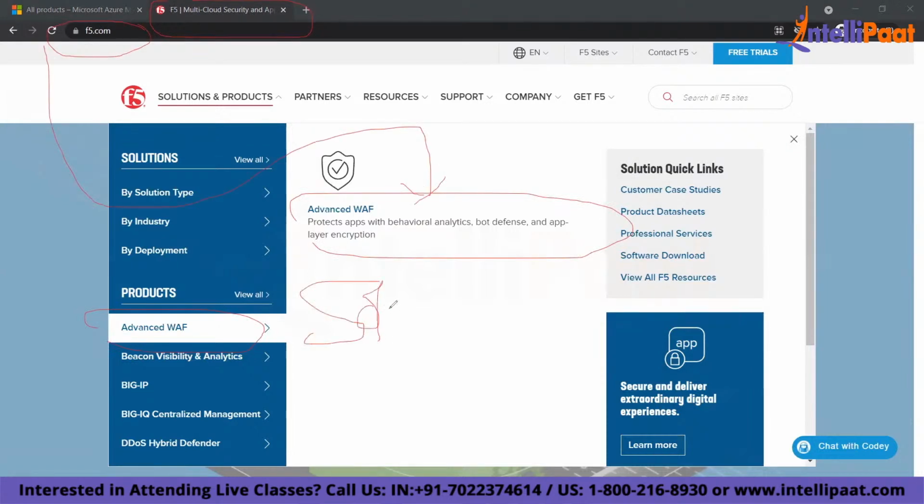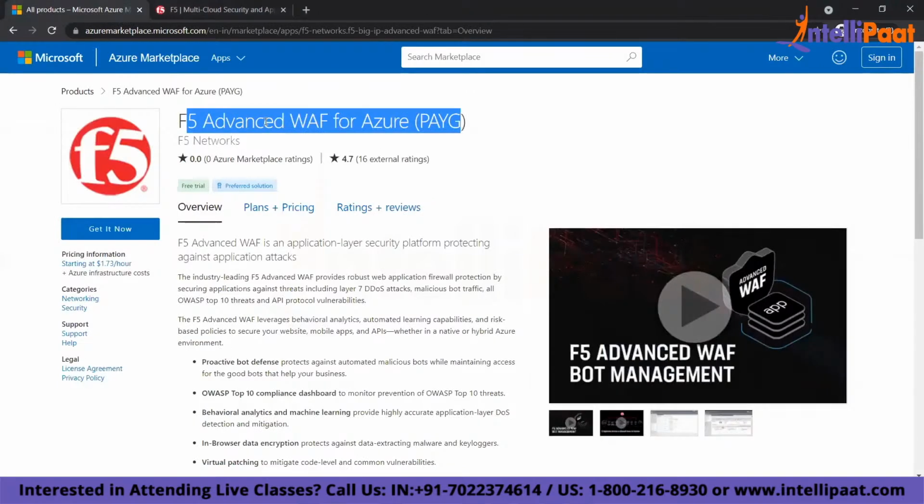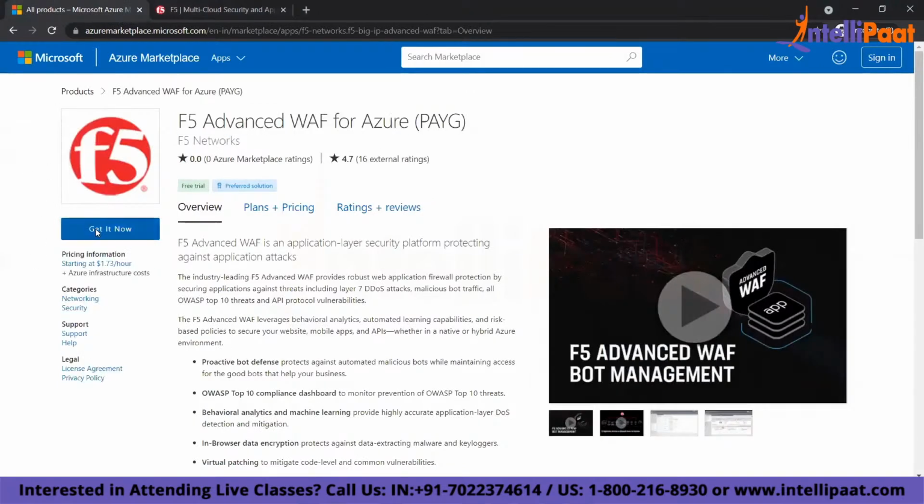Their software, yes. What this software will do, if you use this software in your systems, it will take care of security. Now this software, they can sell it directly from their website, f5.com, or they can sell using a SaaS model, software as a service, which means they will go to Azure and tell Azure, hey, Microsoft Azure, I want to sell this product or my software, right? Can you help me selling this product and managing this product in your marketplace? So it will come to Azure, and you see this product, you can buy it from Azure also.